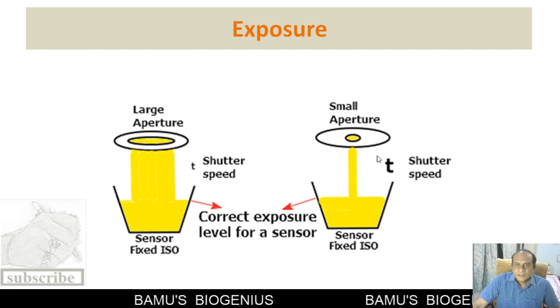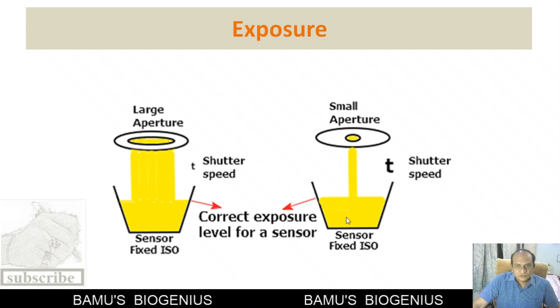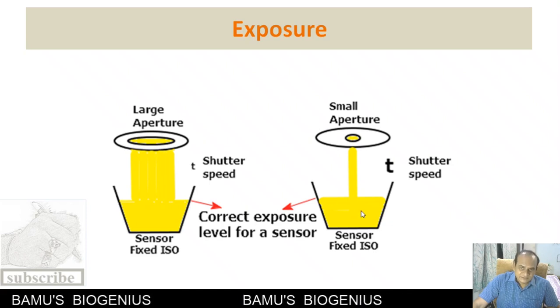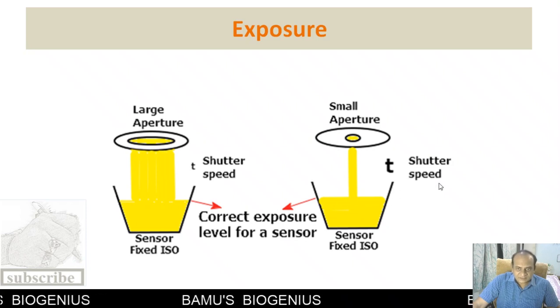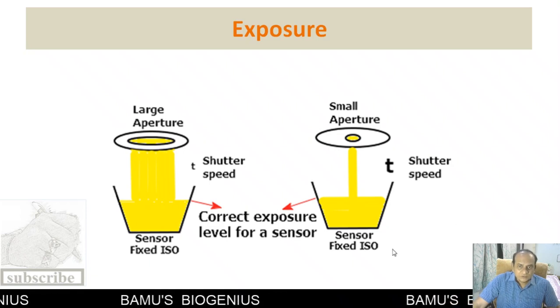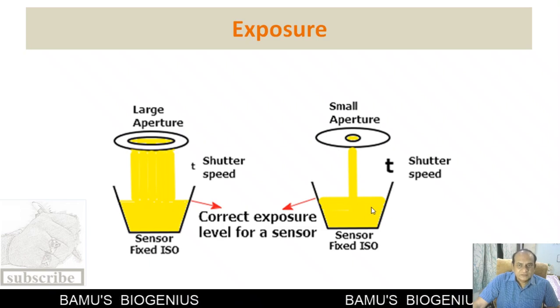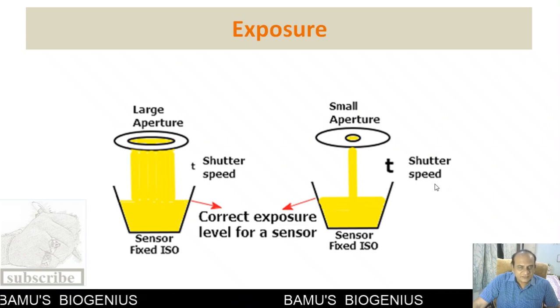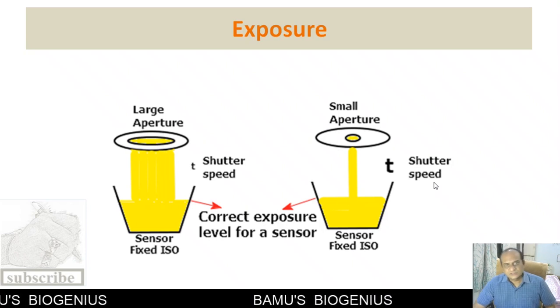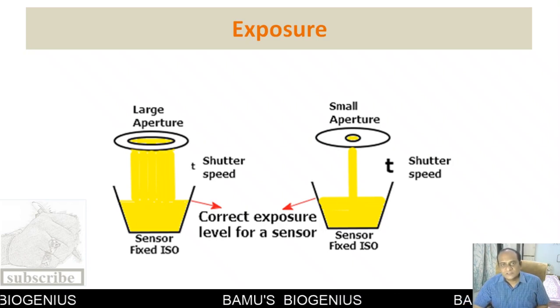Similarly, if the aperture is small, the shutter speed should be slower so that ample light is allowed to the sensor and it gets a correct exposure. More time is required, and that's why the shutter speed will be slow. So this is how a particular sensor is exposed to light by adjusting the aperture and the shutter speed. This is all about the exposure of the sensor.